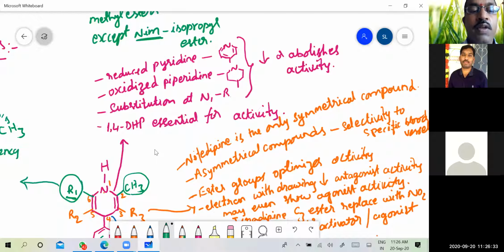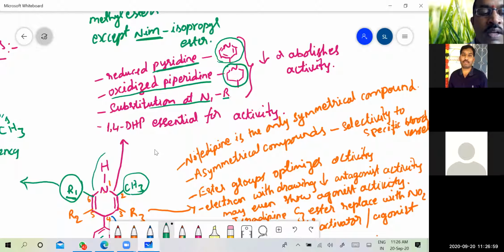Then the nature of this 1,4-dihydropyridine ring. If you oxidize the 1,4-dihydropyridine ring, then we get the pyridine. So this is the pyridine nucleus. And if you reduce it, then you get piperidine. And then substitution at N1, so here we don't have any substitution on N1.